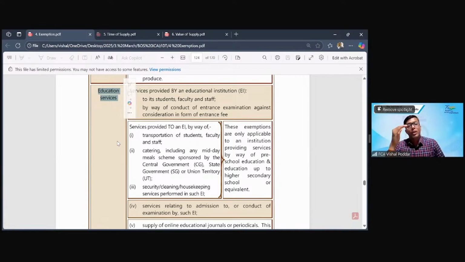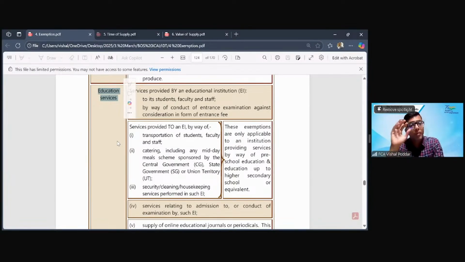So here, if the example is of a school or college, then you are required to be specific to this entry. But where the example is of some transporter, caterer, or security agency, you have to apply 2, 3 different entries collectively, because that taxpayer is providing service to different entities, including a school, maybe including some trust, maybe including some private entity, maybe including government.